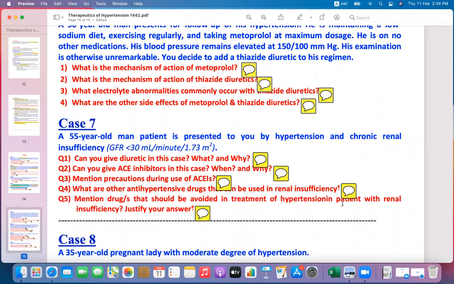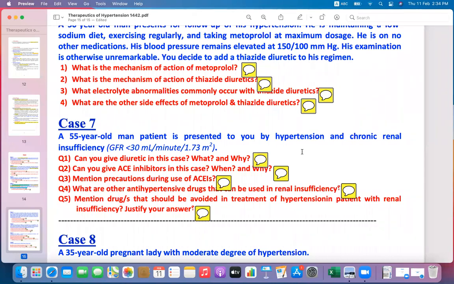with hypertension and chronic renal insufficiency. In a patient with chronic renal insufficiency, we cannot give diuretics.